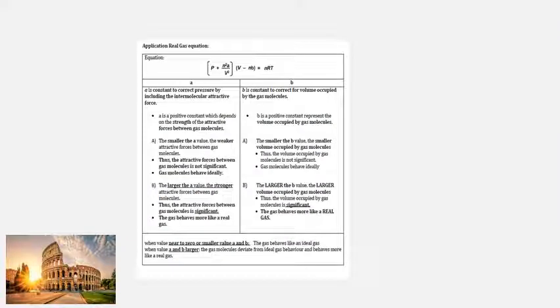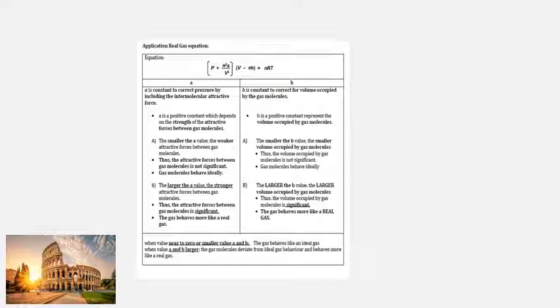So this one you can read the application of real gas equation. So a is a constant to correct the pressure by including the intermolecular attractive forces, while b is a constant to correct for volume occupied by the gas molecule. So a is a positive constant which depends on the strength of the attractive forces between the gas molecules. Okay, the smaller the value of a, the weaker the IMF. Okay, so the attractive forces of the gas molecule is not significant.